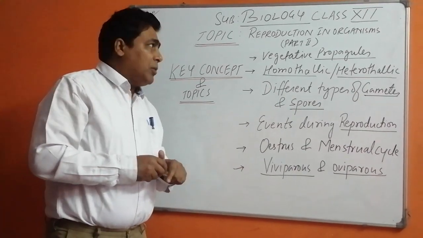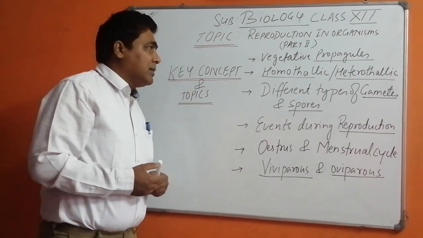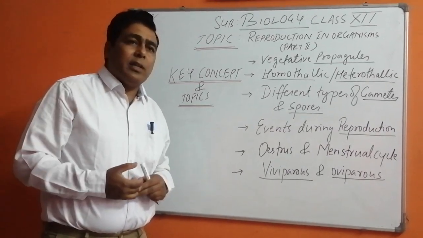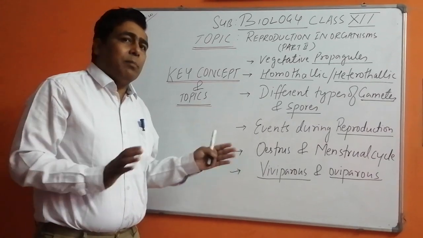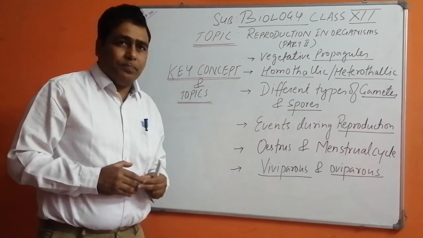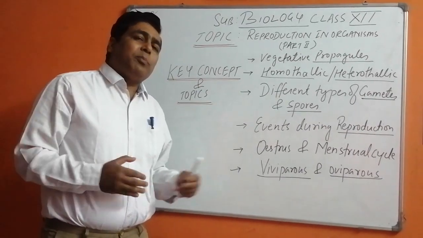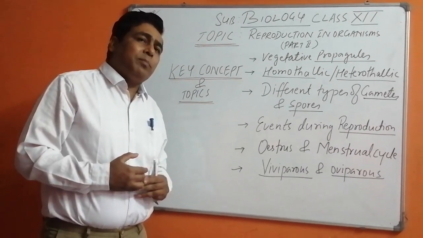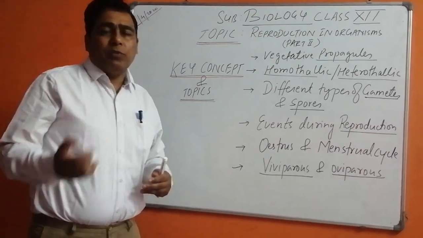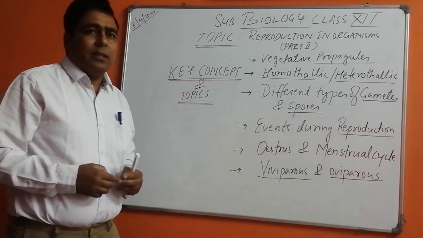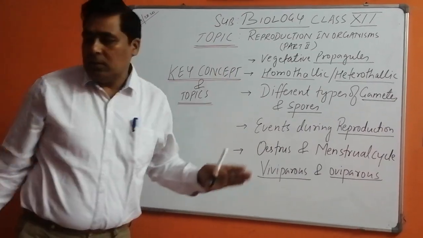I already told you about what is reproduction, how it takes place, what are its types like sexual and asexual. We should also see the importance of sexual reproduction. As you have learned in your lower classes, sexual reproduction is very important because it produces variations which help in the evolution of new species. I think this is clear to you. Now let me come to these topics, one by one we are going to discuss.